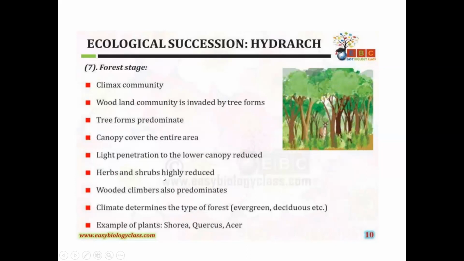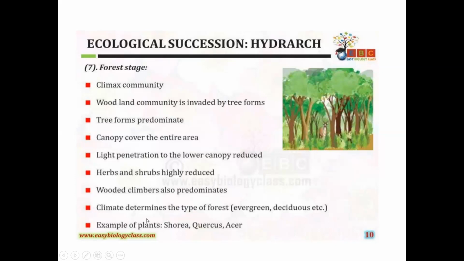Herbs and shrubs are also reduced because less light reaches the soil, and woody climbers become predominant.